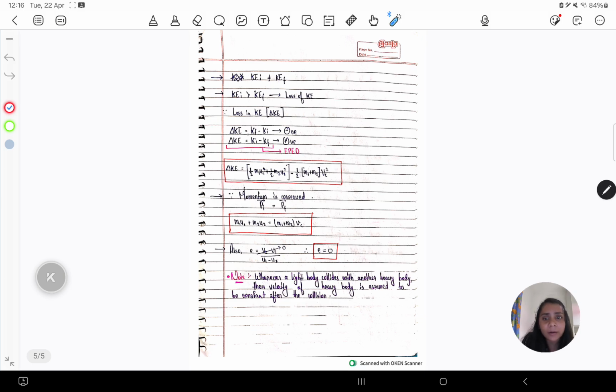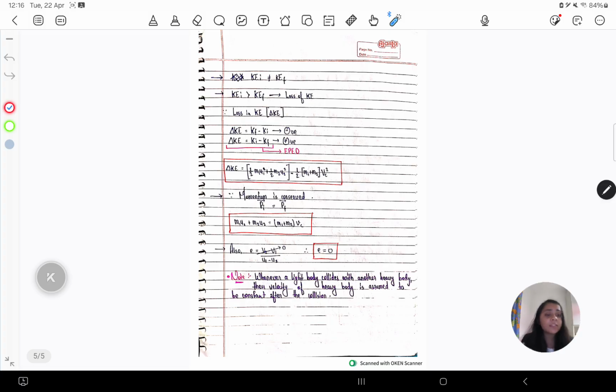And if there's a gain in kinetic energy, like if the final kinetic energy is greater than the initial, then this will come out as negative. So you can find the change in kinetic energy by kinetic energy initial minus kinetic energy final. Momentum is conserved throughout this case, so P final equals P initial, obviously. And the coefficient of restitution in this case comes out to be 0.